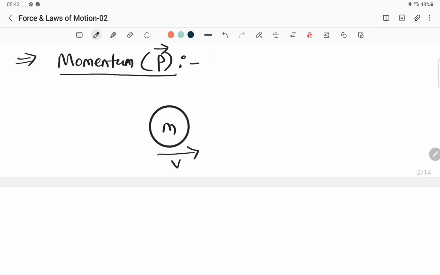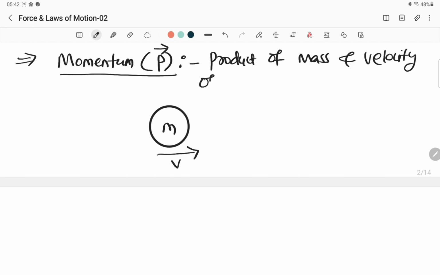The product of mass and velocity of a body is called its momentum.